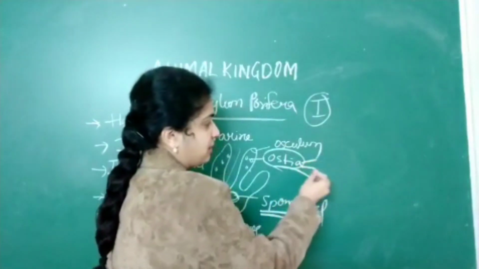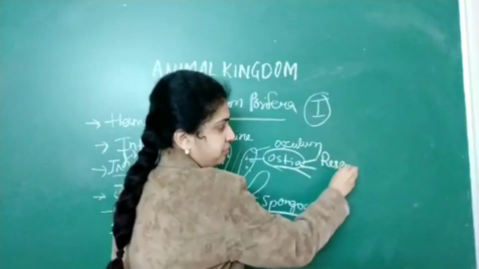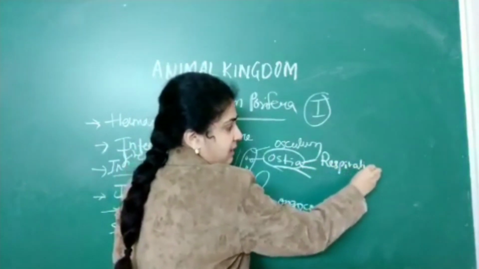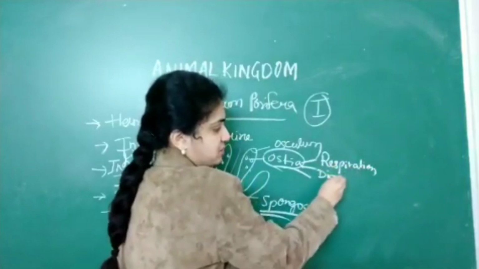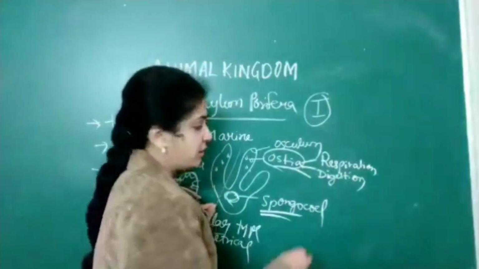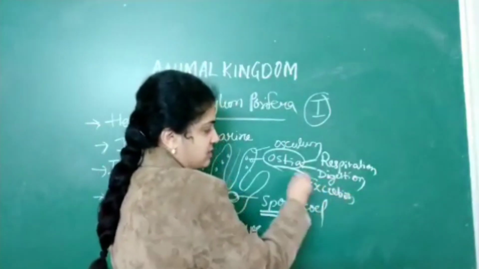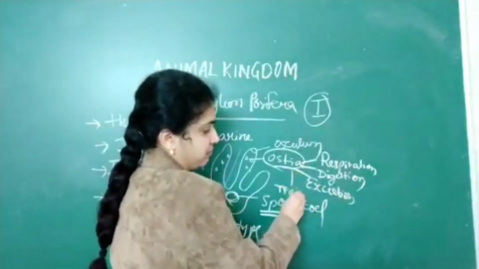The first one is respiration. Second is digestion. The third important point is excretion, as well as transportation of water.